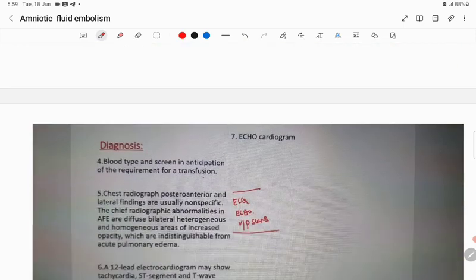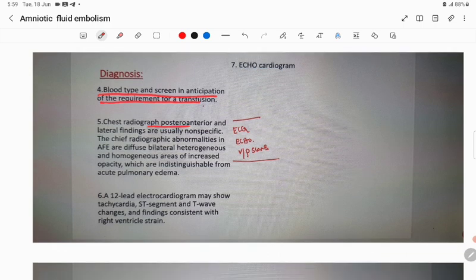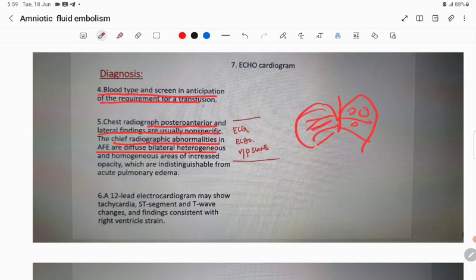Okay. The fourth thing, blood type and screening in anticipation of the requirement for transfusion should be done. Chest radiography in a posteroanterior or lateral view is usually non-specific. The typical radiographic abnormality in amniotic fluid embolism is diffuse bilateral, remember diffuse, in both lungs, heterogeneous and homogeneous areas of increased opacity, which are indistinguishable from acute pulmonary edema. Very, very important.